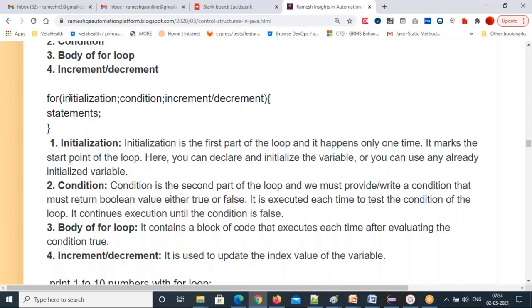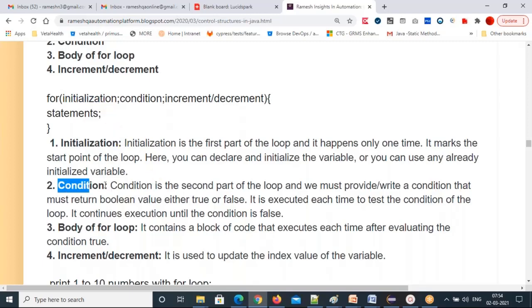That you will initialize here. Here you can declare and initialize the variable, or you can use any already initialized variable from the top also. Maybe in a for loop above you initialized it, and you can use that variable also. It's up to you. You can do both, or directly initialize here, declare and initialize.